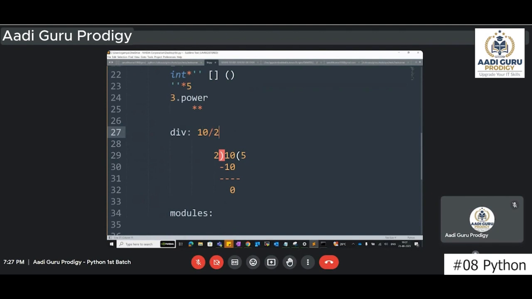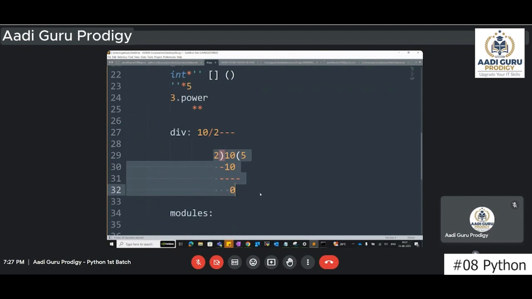So 10/2 means you're trying to divide 10 by 2. If you perform this operation, the answer you get is this one. This is called the quotient. Yes or no? So there is the divisor, dividend, quotient, and remainder, right? No need to remember all those terms. Even if you're not aware of them, that is fine.